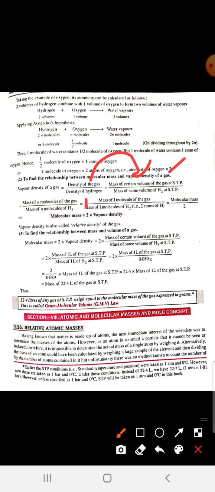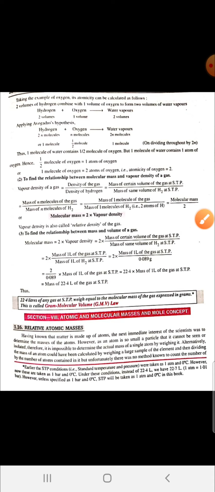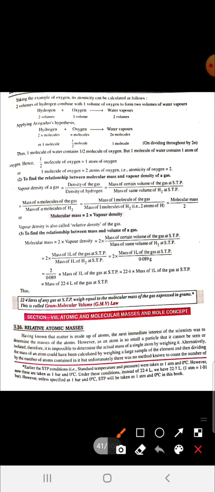From density we go to mass of a certain volume of the gas at STP. STP is standard temperature and pressure, mostly room temperature and 1 atmospheric pressure. In the denominator we take hydrogen, and in the numerator any gas for which vapor density has to be found. So mass of a certain volume goes to mass of n molecules of the gas upon mass of n molecules of hydrogen.